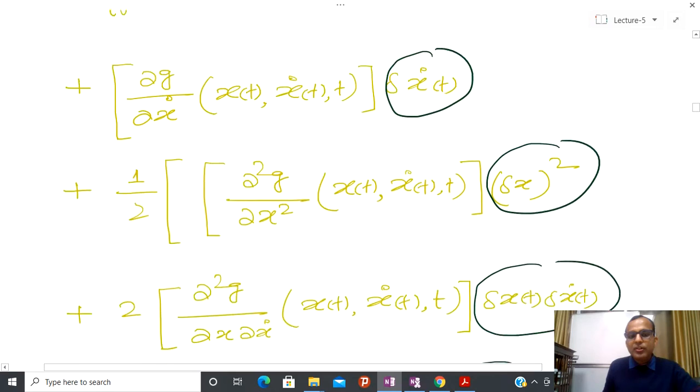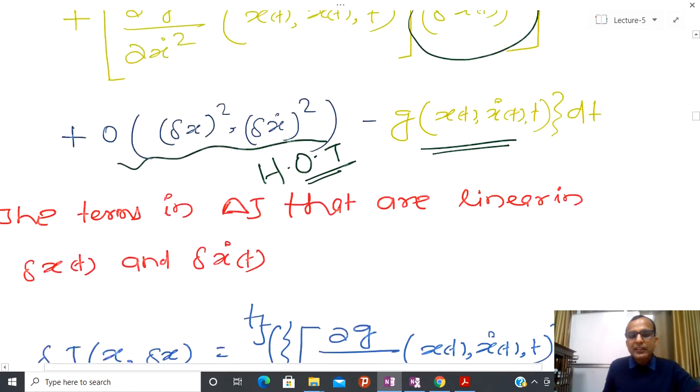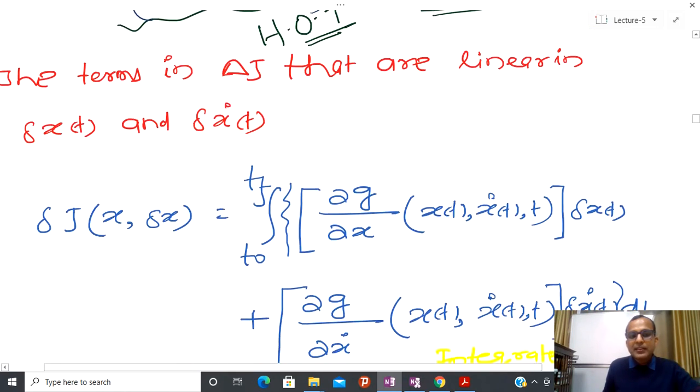And now you can see that I am going to talk about the linear term. Whenever we are talking about the variation, at that time we are going to neglect all other terms. We are just going to preserve the linear term. We have already seen the physical or geometrical interpretation of variation in the previous lecture.